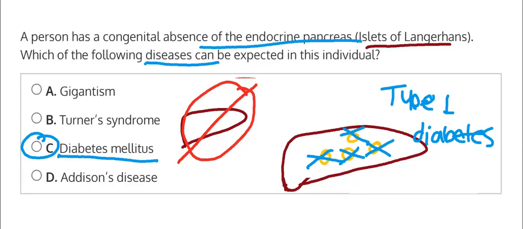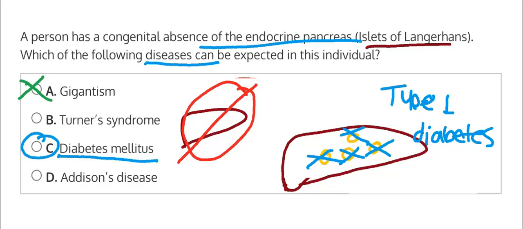And let's just review what the other syndromes and conditions listed here are. We've got gigantism, which just means a growth disorder where the person would grow to be very, very large. That would not be the outcome of having no pancreas, so we can eliminate that.